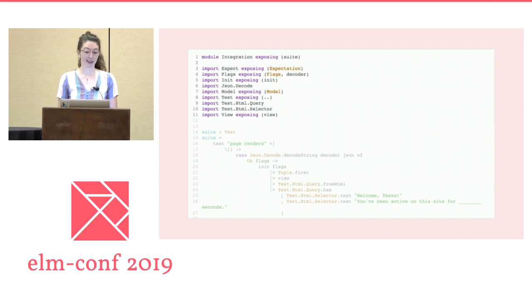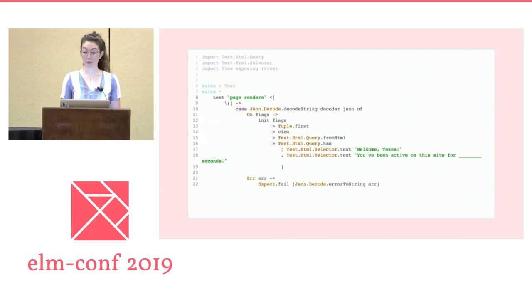First, the imports. We're importing a great deal. Flags, init, model, and view are all necessary to set up the application. Then we need to be able to make assertions, so we need expect. And we can assume we're using test.html query and test.html selector to test the rendered HTML. Reading down a bit more in the file, we find a single integration style test that claims to check that the page renders.